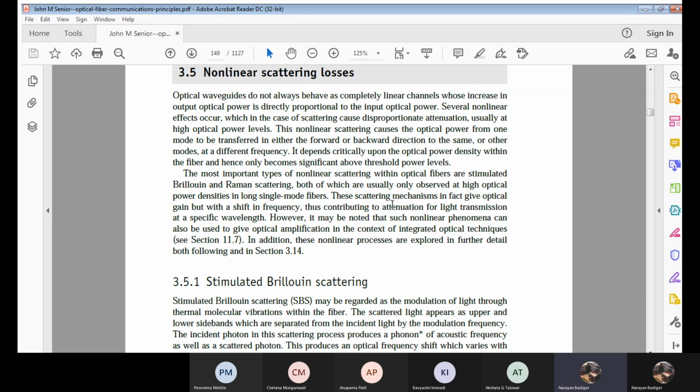Clear? Such a concept we usually call a shift in frequency. And these will be at a specific wavelength. Whatever the light transmission or the attenuation contributing here will be at specific wavelengths for all those waves of different frequencies.